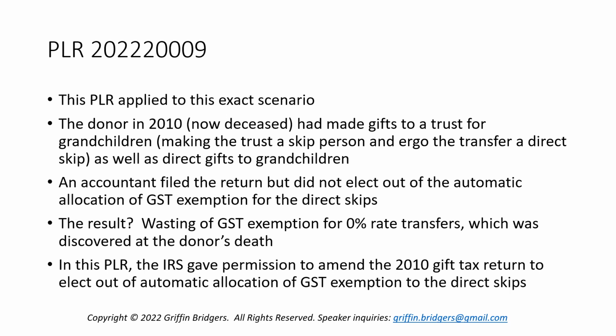So in this PLR, the decedent's estate requested, and the IRS gave permission for, an amendment to the 2010 gift tax return to elect out of the automatic allocation of GST exemption to the direct skips, which happened on the gift tax return in 2010. So, big lesson here is that, in 2010, direct skips were subject to a 0% rate, and allocation of GST tax exemption to them was not necessary. And if you don't do anything, there was automatic allocation to them.